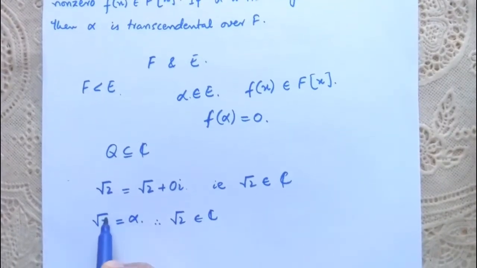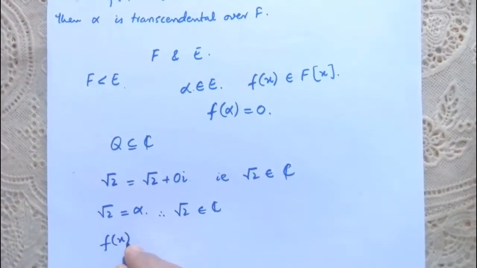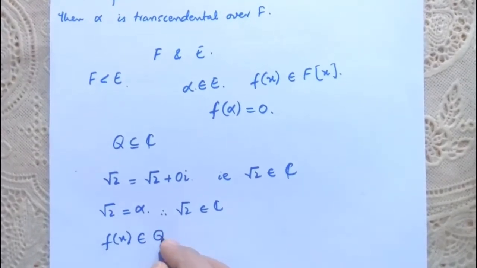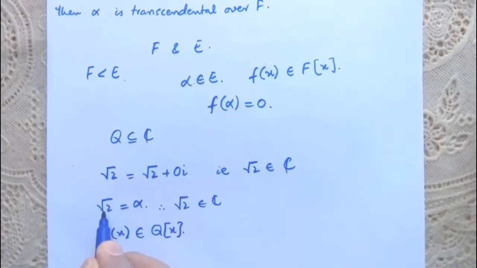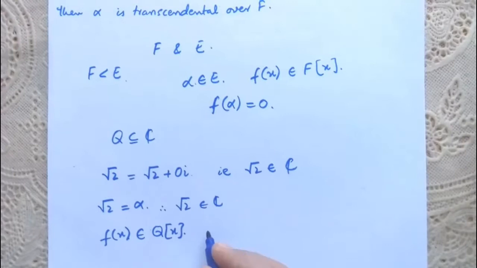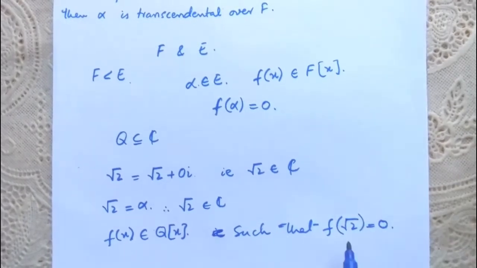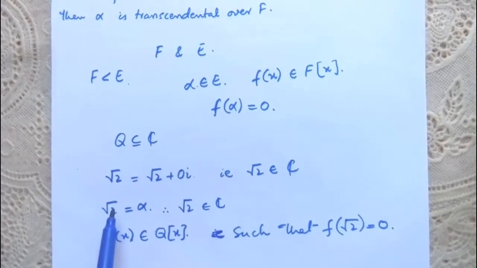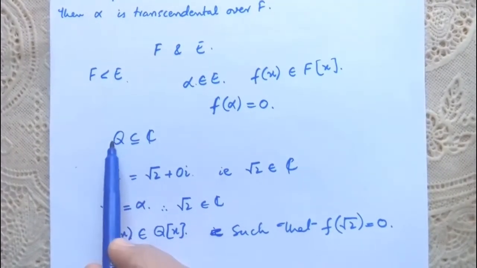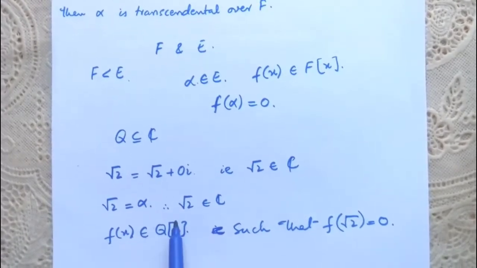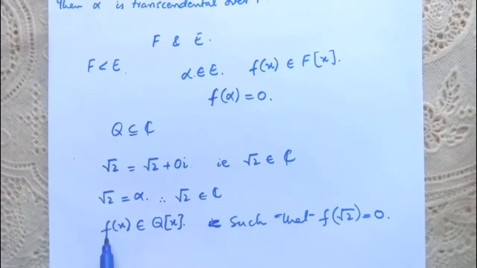So this number alpha is equal to radical 2 will be algebraic over the field of rationals if there exists a polynomial f of x in the ring of polynomials Q[x], such that radical 2, which is alpha, is a root of this polynomial f of x, that is, such that f of radical 2 is equal to 0. Again I am repeating that this number alpha is equal to radical 2 belongs to the extension field of complex numbers. This number alpha will be algebraic over the field of rationals if there exists a polynomial f of x in the ring of polynomials Q[x] such that f of radical 2 is equal to 0, or in other words, radical 2 is a root of f of x, right?